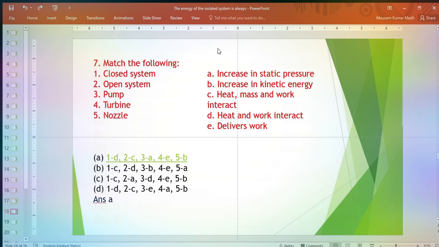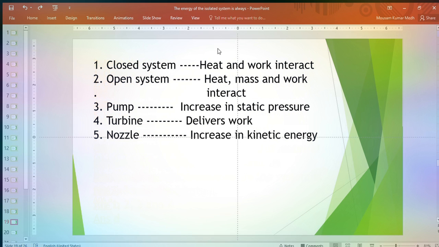The answer is closed system is related to heat and work interact, open system, heat, mass, work interact, pump, increase in static pressure, turbine, deliver works, nozzle, increase in kinetic energy.